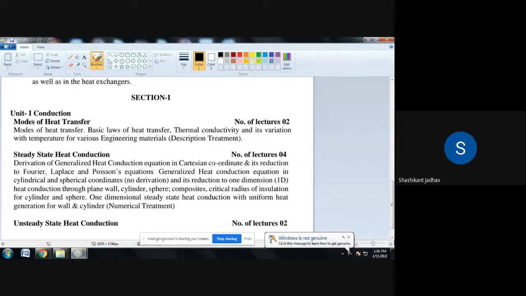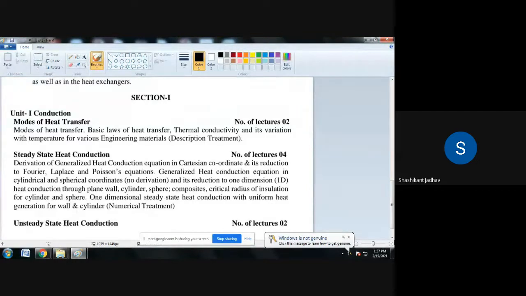After that, we discussed the basic laws of heat transfer. For conduction, there is Fourier's law of heat conduction: Q is equal to K into A into dT by dx. For convection, the law is Newton's law of cooling: Q is equal to h A into delta T. In the conduction law the proportionality constant is K, the thermal conductivity, with unit watt per meter Kelvin. In convection, h is the convective heat transfer coefficient, with unit watt per meter square Kelvin.